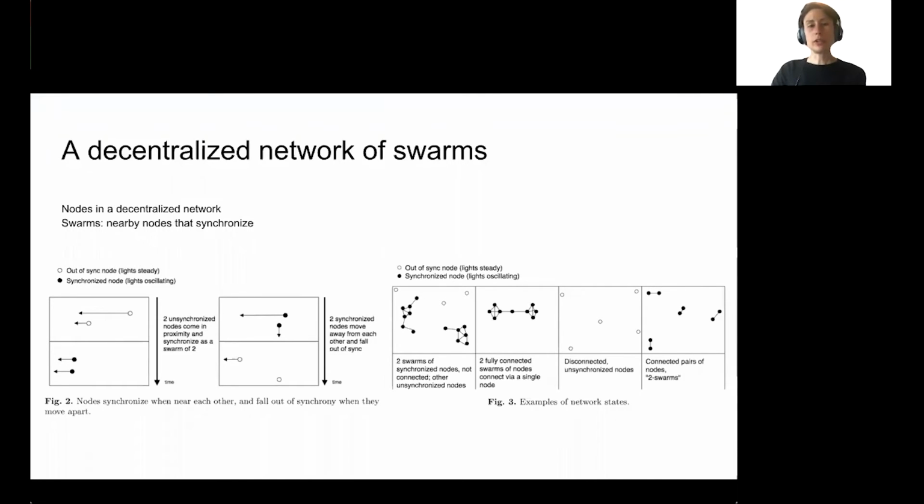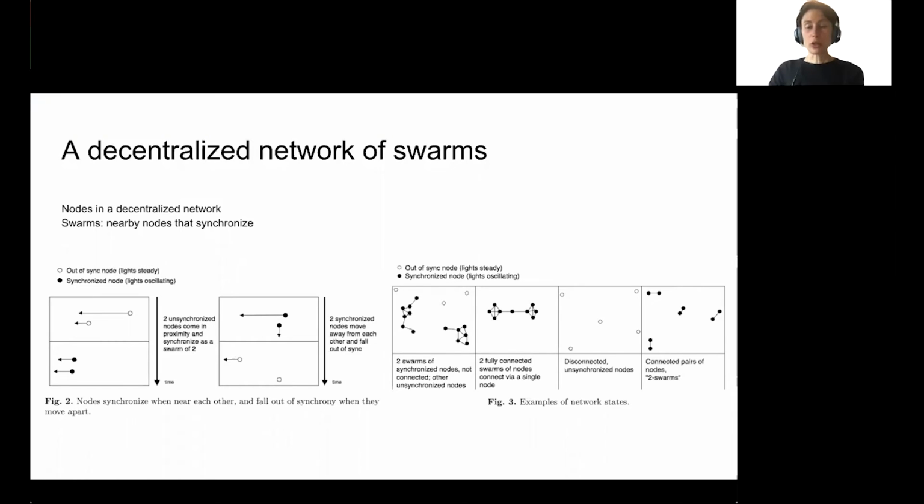And what we show in figure 2 is the two states where two nodes are initially out of sync because they're further away from each other. One catches up to the other, and then they are in proximity and can exchange messages and enter a state of synchrony. Then when they go away from each other, they exit that state of synchrony and go back into the out of sync mode.